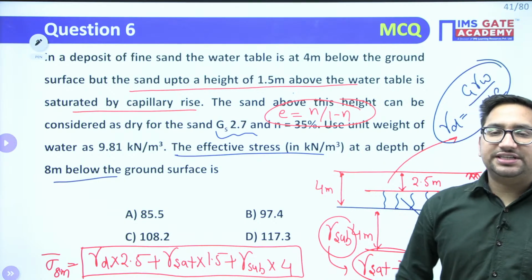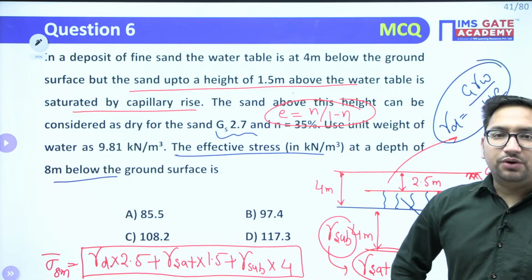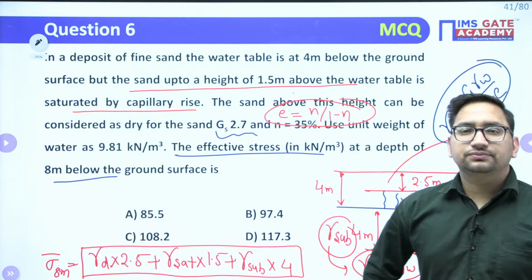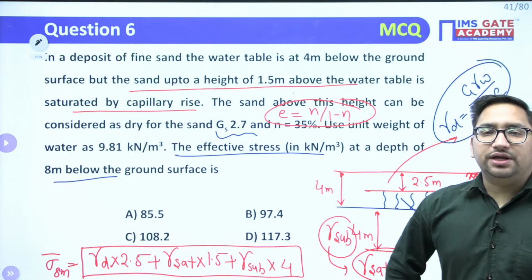Is it clear? First tell me, is there any doubt in this particular question, or is it clear to you? यहाँ तक कोई डाउट है किसी भी स्टूडेंट को?